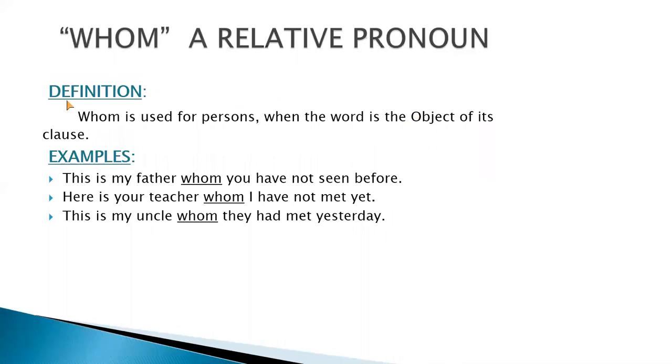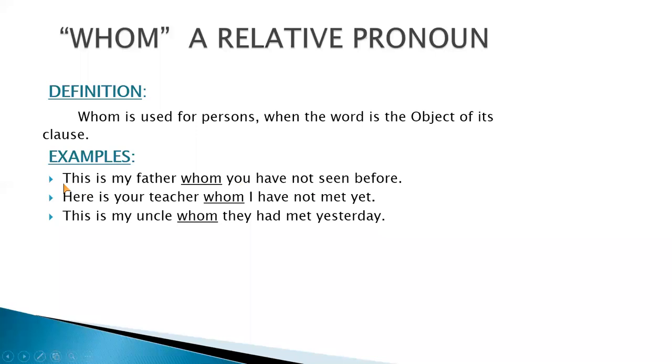Now next relative pronoun is whom. Whom is used for the persons when the word is the object of its clause. Again, keep in mind that whom is also used for only the persons, not the animals and not the things. And when the word is the object of its clause, it means it is used for the persons which is actually the object of the first part of the sentence. And when we use whom to show the relation, we give a reason or another sentence is attached here.